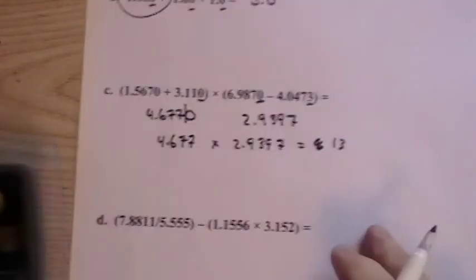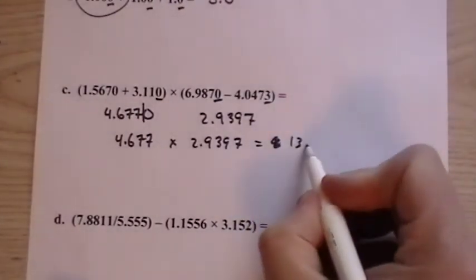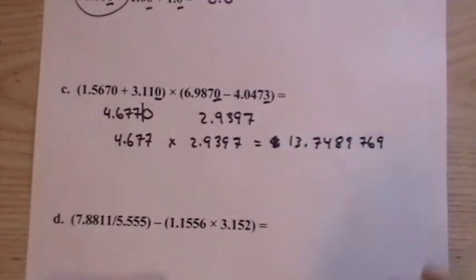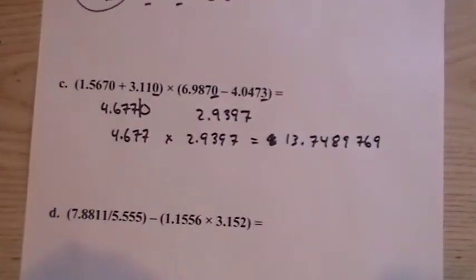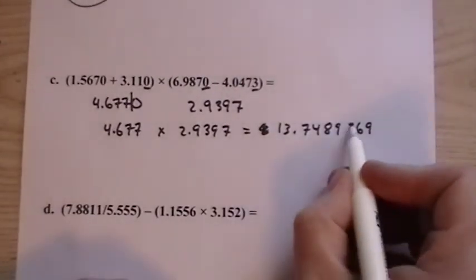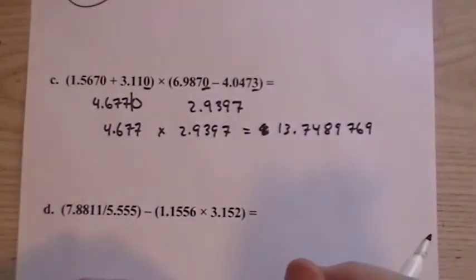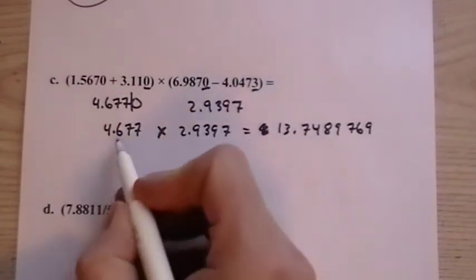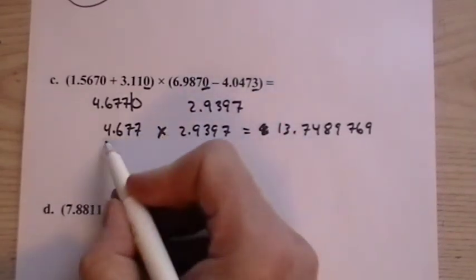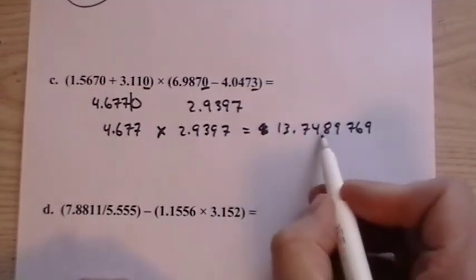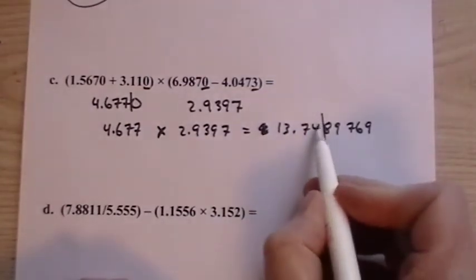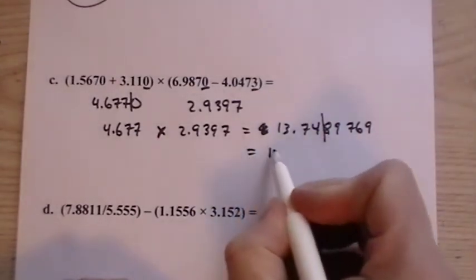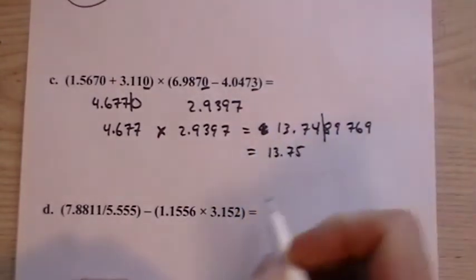13.748969. Can't leave it that way. This shows you just wrote it right off the calculator. We have to do the rounding. Now we're at multiplication, so 4 and 5. We have to go with 4 significant figures. So we have to stop here. Now it's 4 and it's followed by an 8. So by our rules from the textbook, we have to round up, and we get 13.75.